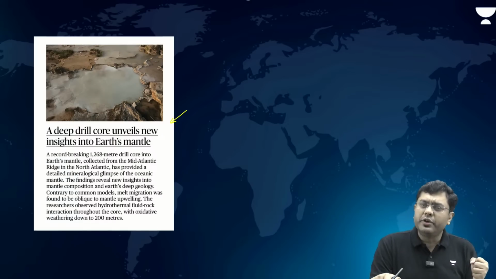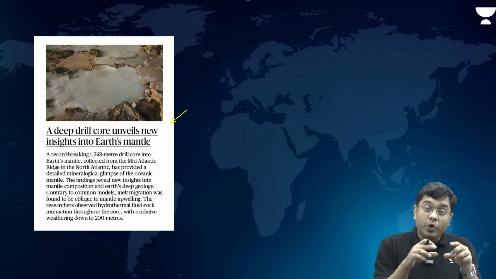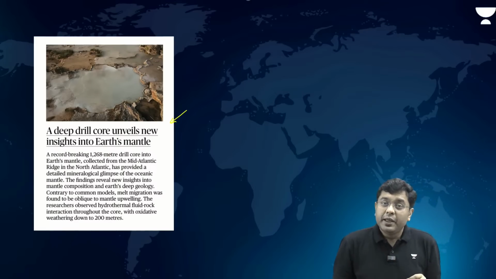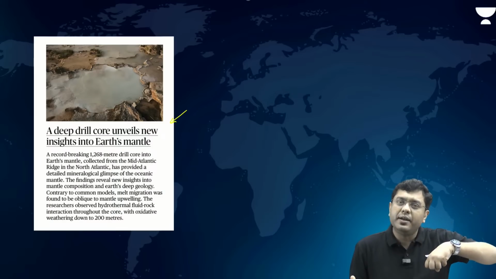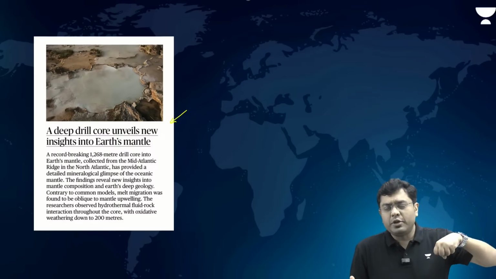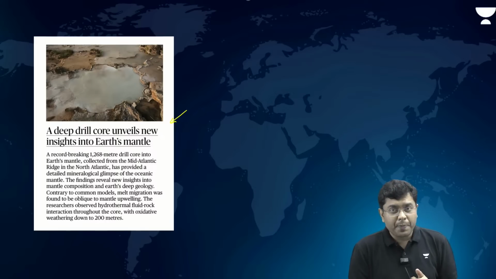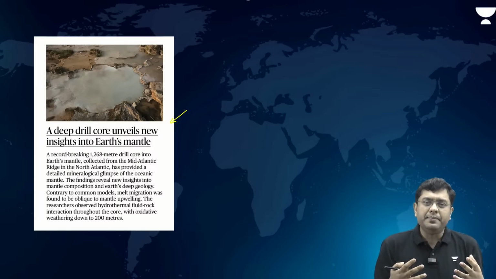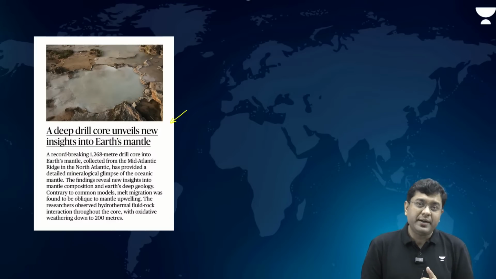Now, what the researchers have done is, in the region of the mid-Atlantic ridge, that is the area where the oceanic crust is thin, they have drilled through the oceanic crust and extracted rocks from the region of the mantle for almost 1200 meters. This is the first time that this much amount of rock from this depth has been extracted.